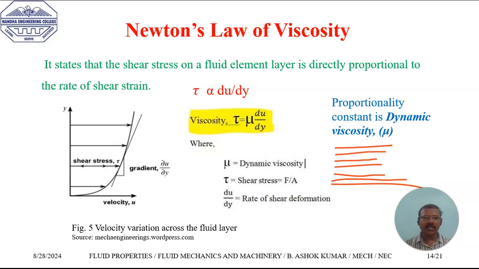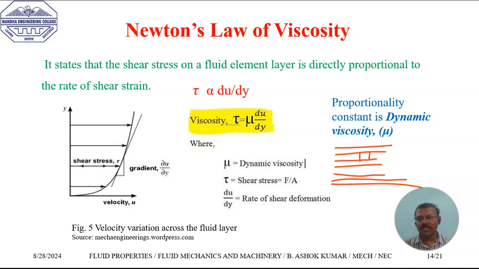Newton developed the equation to find out the dynamic viscosity. The shear stress developed between the layers is denoted by tau, and he found that the shear stress developed between the layers is directly proportional to the difference in velocity of these two layers and the distance between these two layers. The magnitude of the shear stress between these two layers is equal to the ratio of the difference of these two velocities to the distance between them.